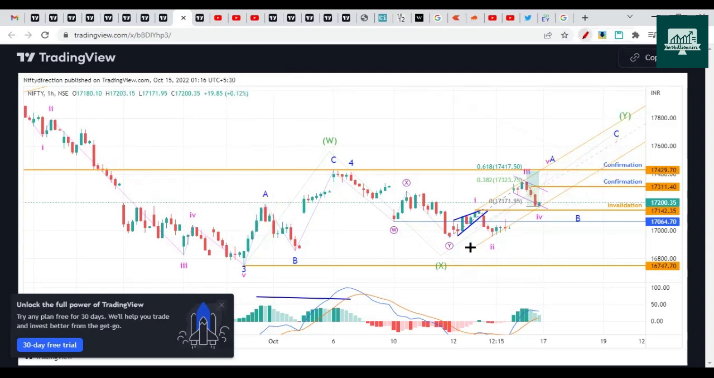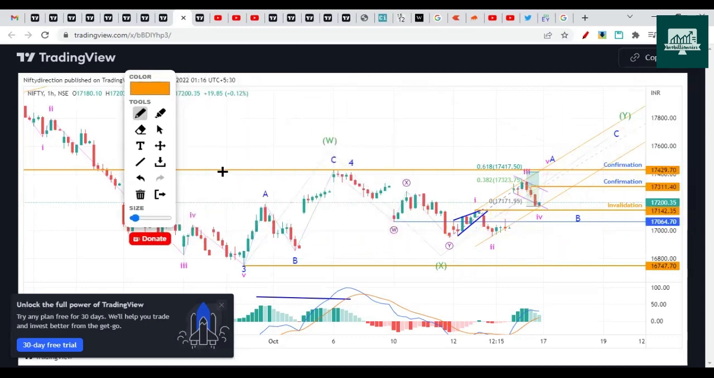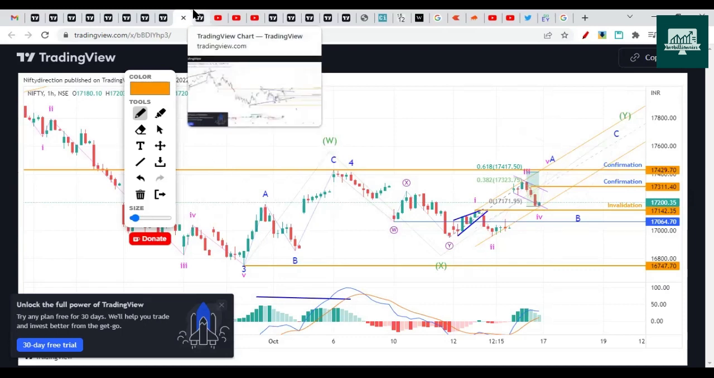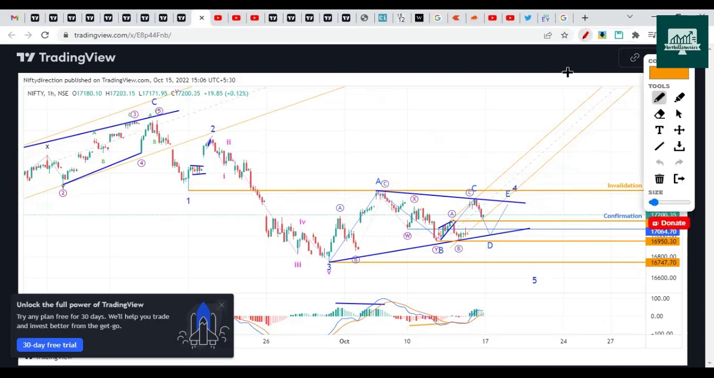So here a nice leading diagonal was formed, and here also there was a leading diagonal on a smaller degree. It completed 3, 4, 5 here. So this is a good 5-wave sequence, but then the drop continued. After opening some points, it went on the upside and then the drop continued. So most likely the first two cases may not happen. Considering the sideways market, it can be this case of consolidation. That's what I think.